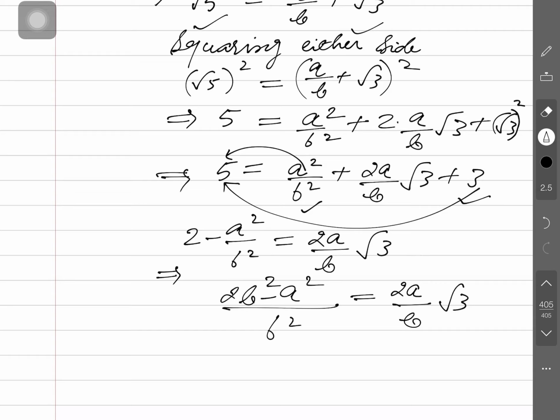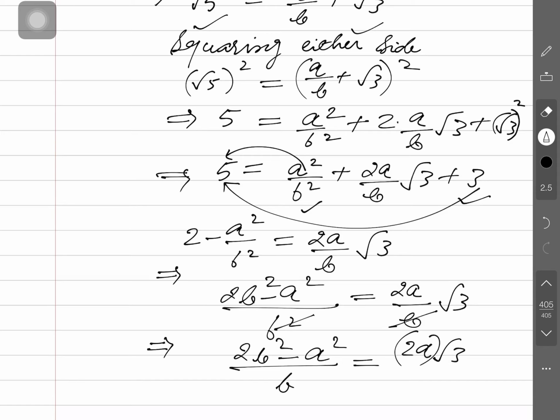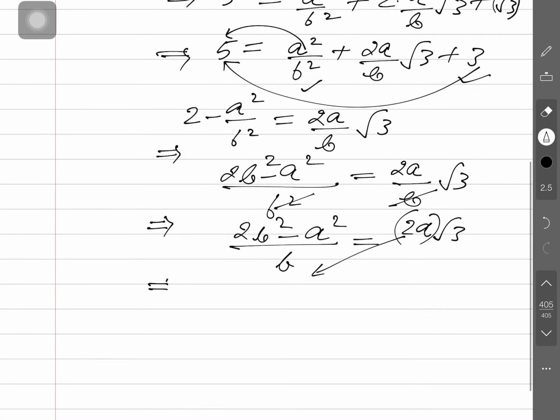You may see in the denominator, b once and b twice are occurring. So once b will leave, it is twice b square minus a square divided by b only, and here is twice a, under root 3. Now this is a rational part. This rational part is to be transferred to the denominator on the left. So this expression can be written as twice b square minus a square divided by twice a is equal to root 3.